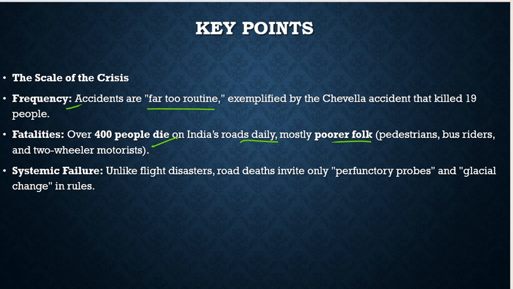Systemic failure: unlike flight disasters, road deaths invite only perfunctory probes and glacial change in rules. So there is not much deep analysis done when there are such road accidents. We will just conclude what the reasons are rather than going into depth.